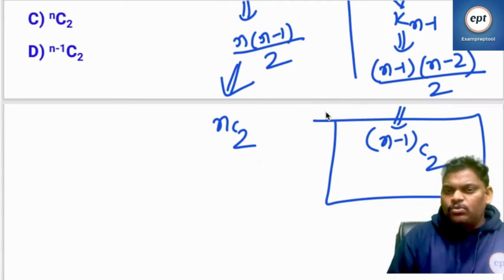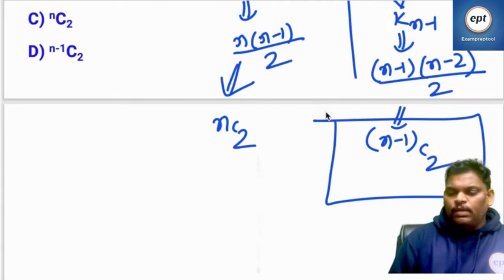This is (n-1)C2. In n vertices, the maximum number of edges is that of Kn, n into (n minus 1) by 2, known as nC2. Make a tree and remove one edge.